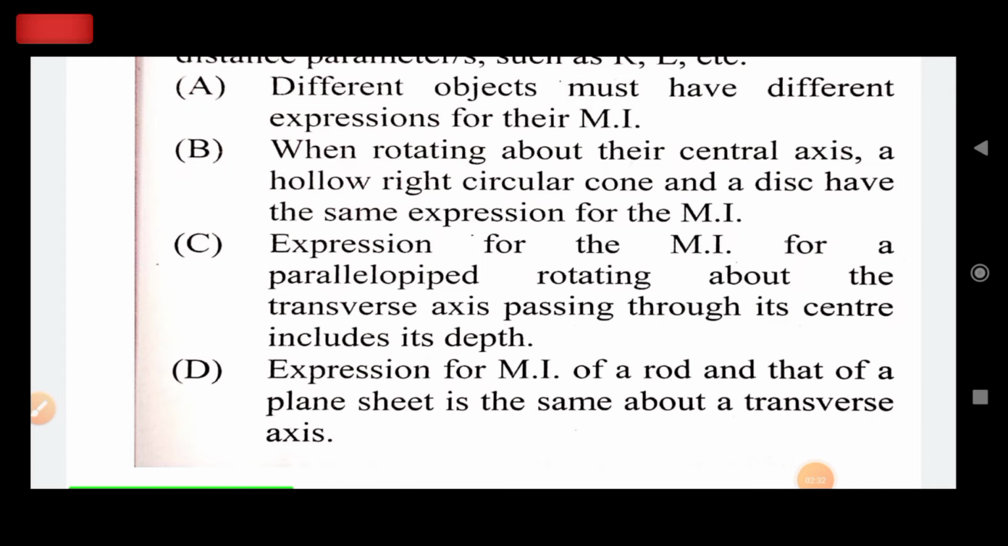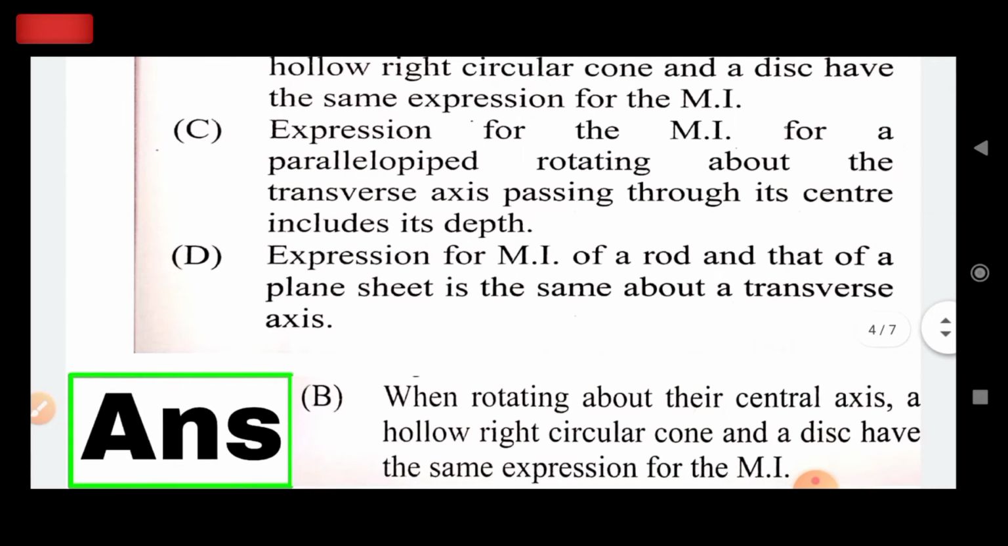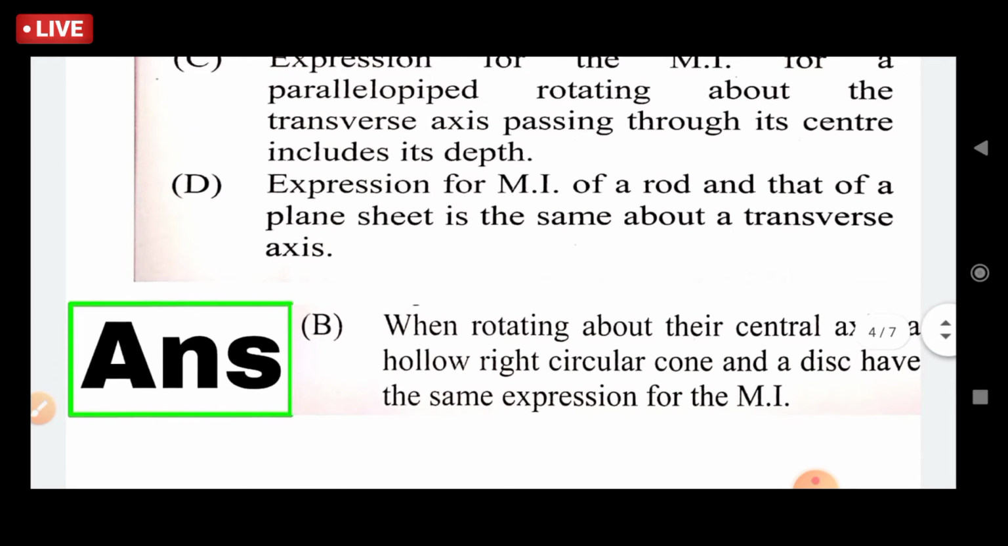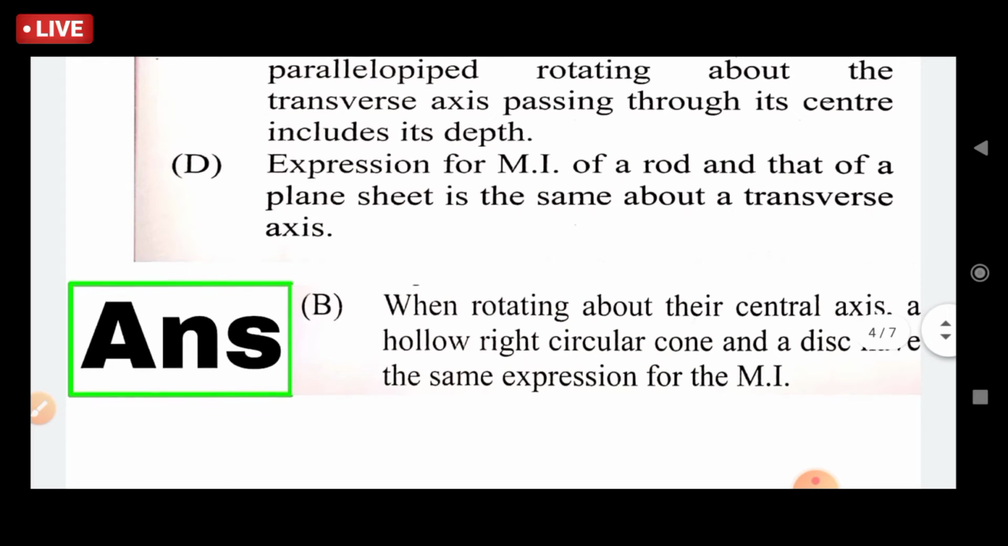So the answer for this question is B, when rotating about their central axis, a hollow right circular cone and a disc have the same expression for the moment of inertia.